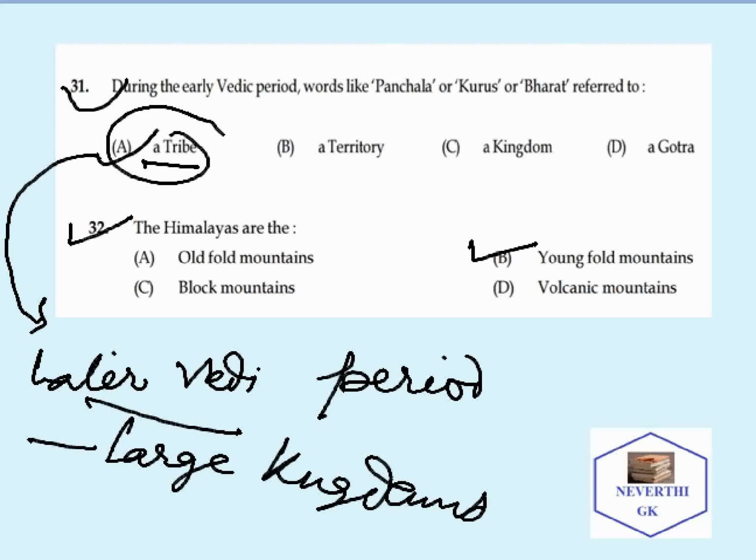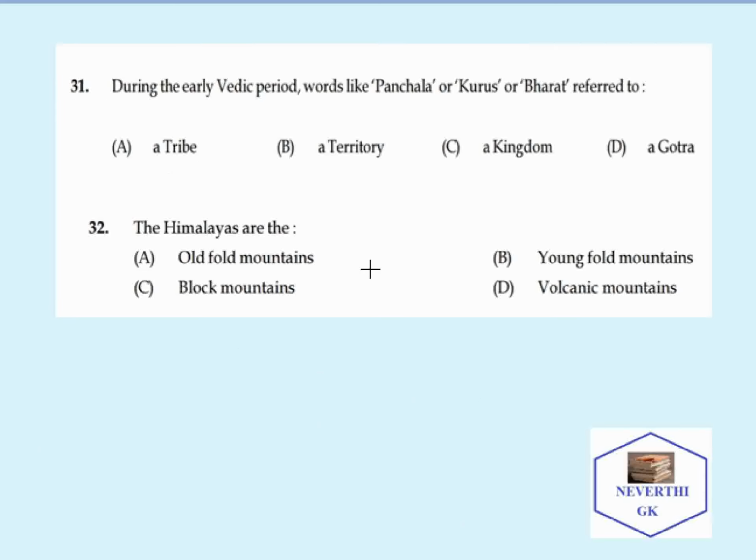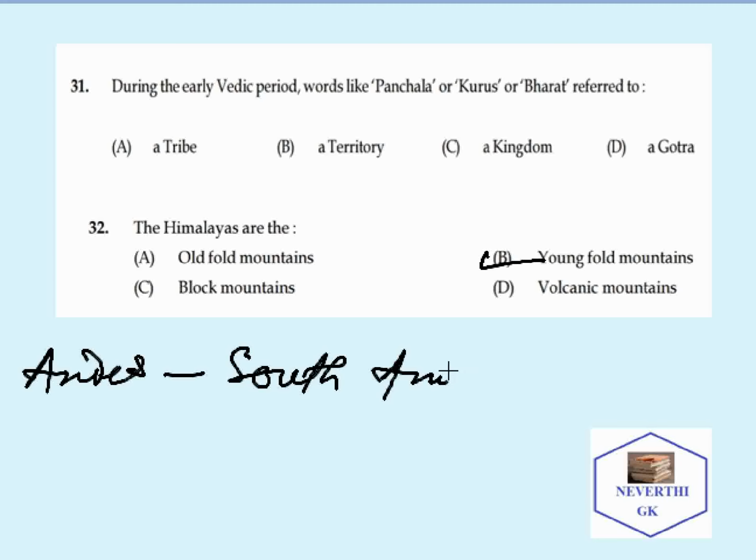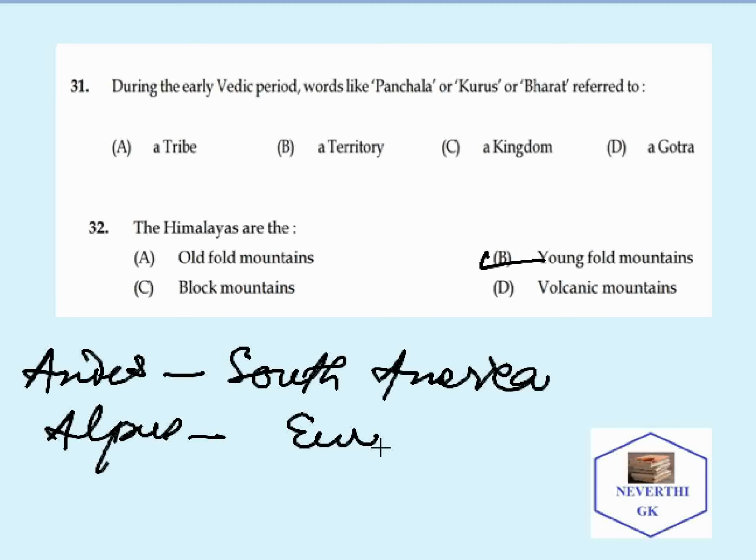When we talk about folded mountains, we have lots of examples, like the Andes of South America and the Alps of Europe. These are examples of folded mountains. So let's move to the next.